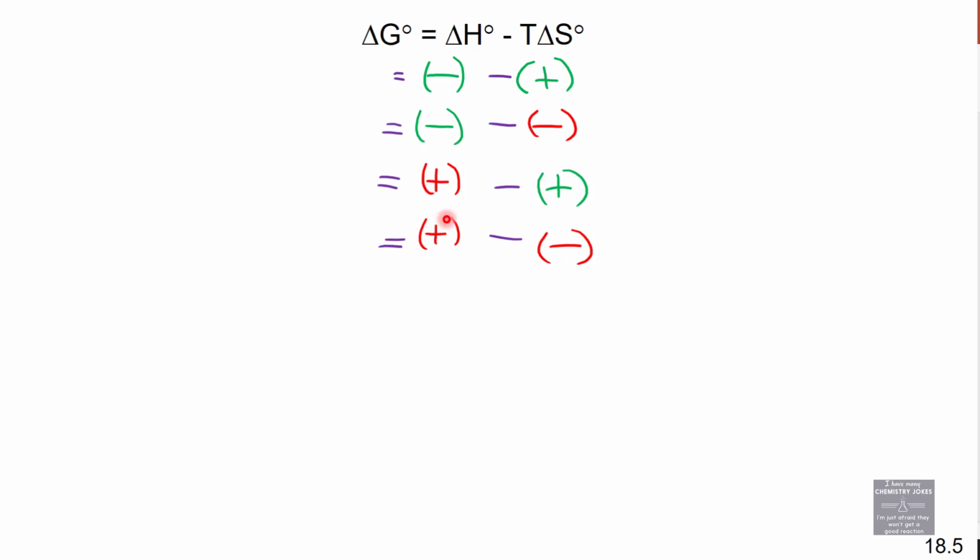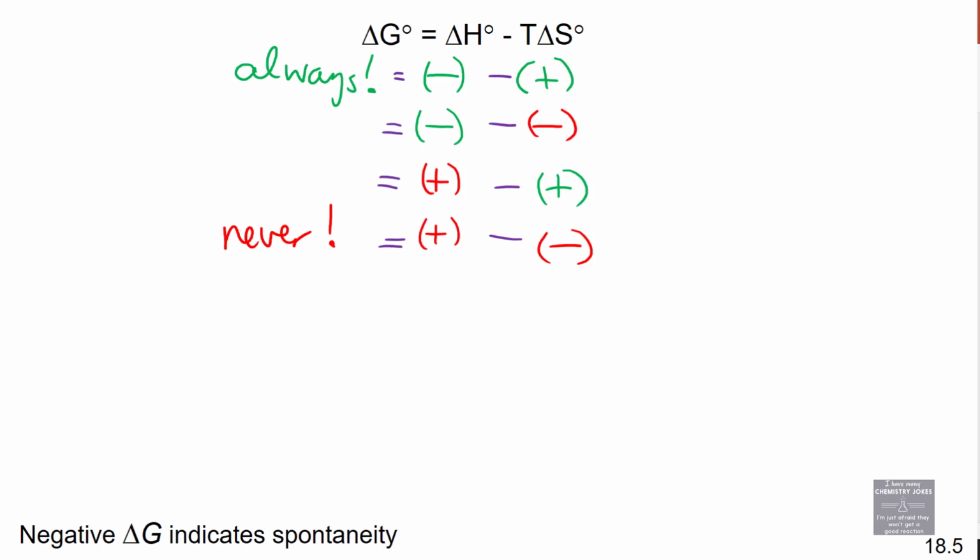This bottom situation says endothermic reactions that have a negative delta S sign will never, ever, ever occur. Delta G has to be what sign to be spontaneous? Negative. A negative delta G indicates spontaneity. This bottom will never have a negative delta G. The top one will always have a negative delta G. And then the two in the middle are temperature dependent.